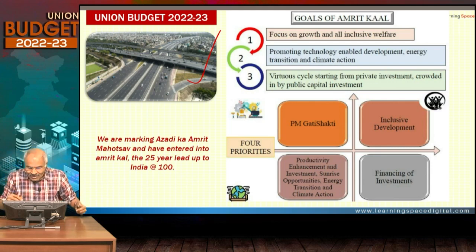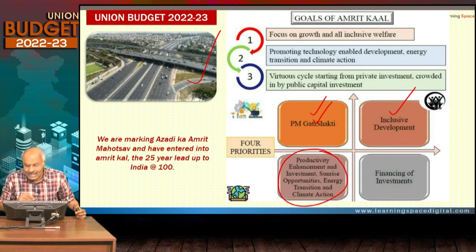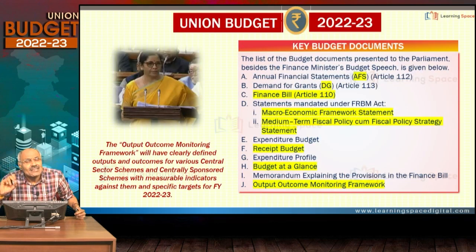Right, friends? PM Gati Shakti, in the second module, I am going to discuss threadbare. What are the aspects of PM Gati Shakti? What are the aspects pertaining to inclusive development? What are the aspects pertaining to productivity enhancement and financing of investments? All these four I am going to discuss separately in the second module. Please watch all three modules. I would like to give a complete, comprehensive view about the union budget.